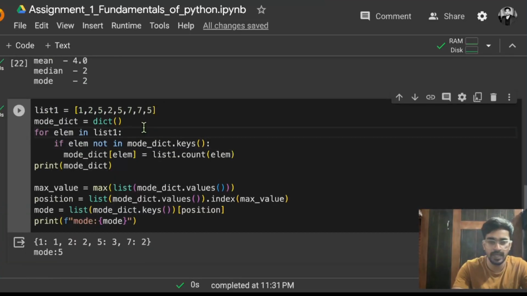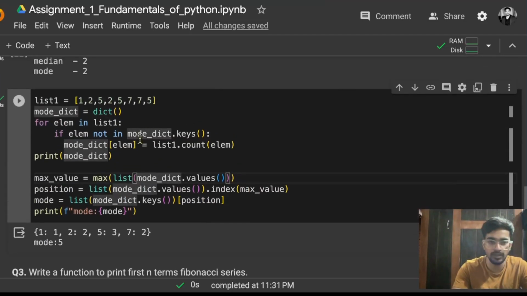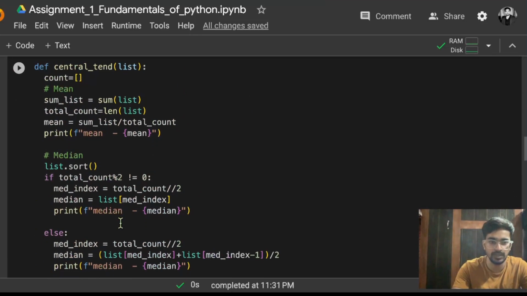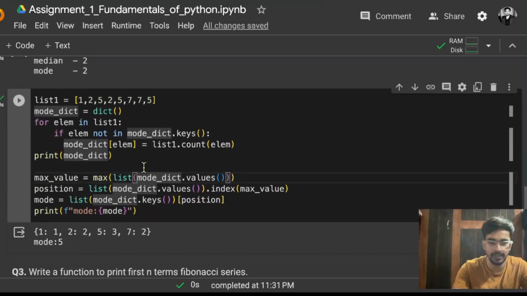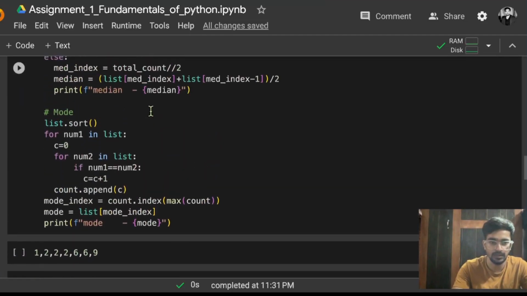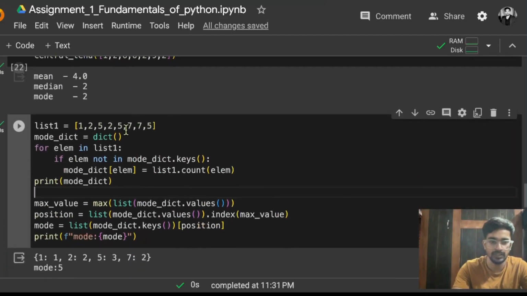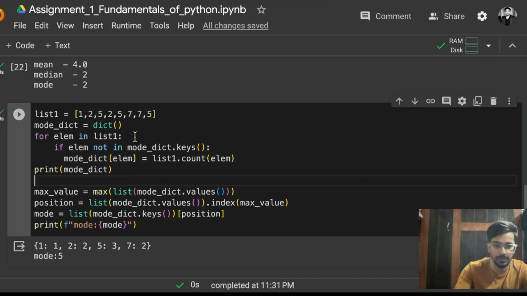So what is the other approach that I have applied? I am just simply showing that. I am not defining that logic in this function again. I have just separated that. You can take that logic and write it in the same function so that it will work. In my example here, you can see this is the list one. Let's say this is the list I am providing, and we have to find its mode.